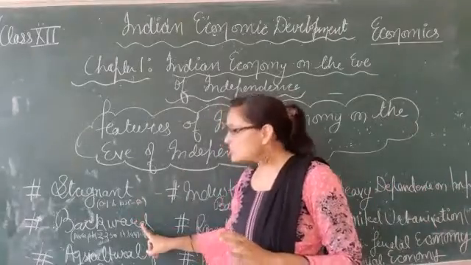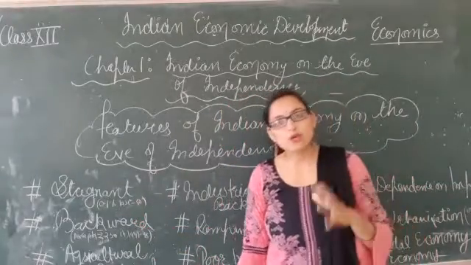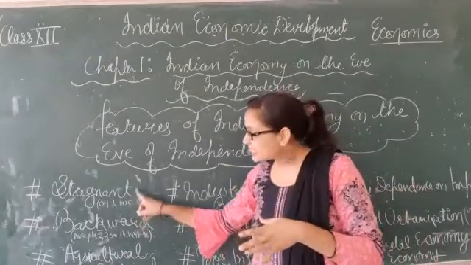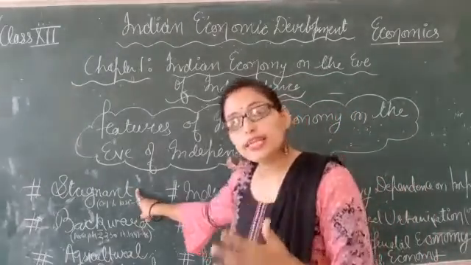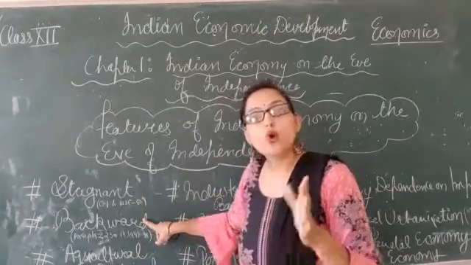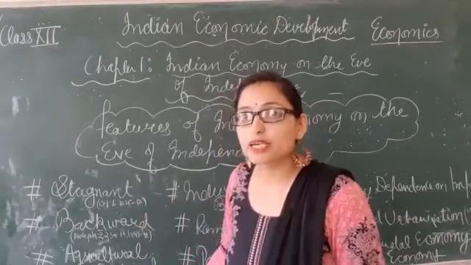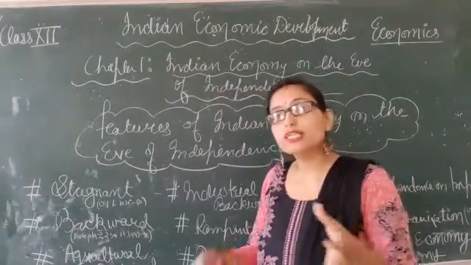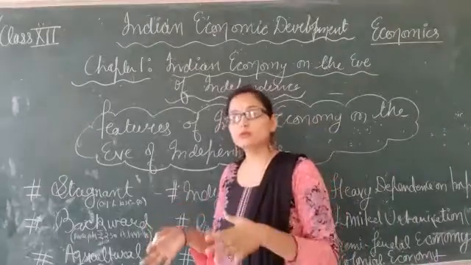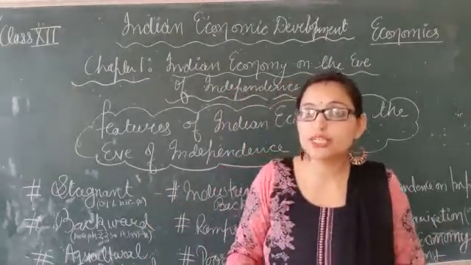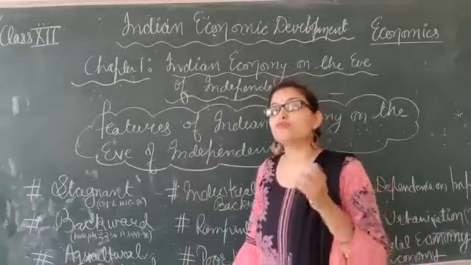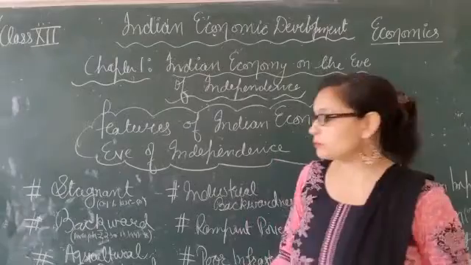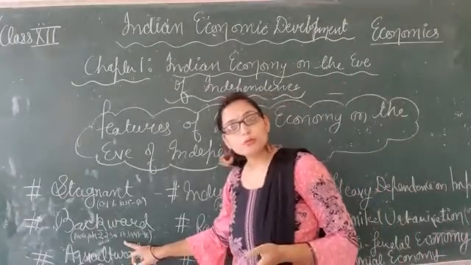Clear? Next is backward economy. Now, backward economy deals with low per capita income, where stagnant deals with low growth rate. The backward deals with low per capita income. Per capita income means when the total number of population earns their total income of a country, means national income of the country divided by the total population, then it comes an average income of a person, which becomes per capita income. Clear?